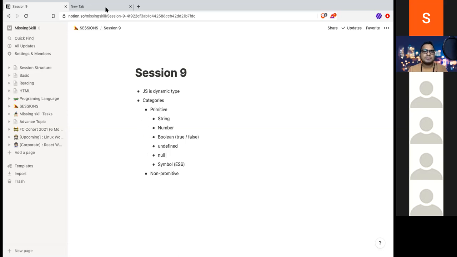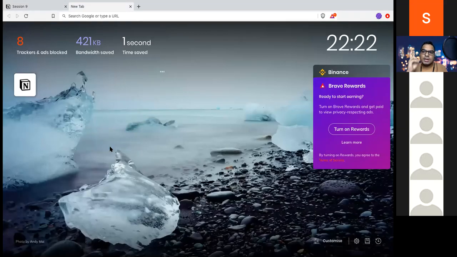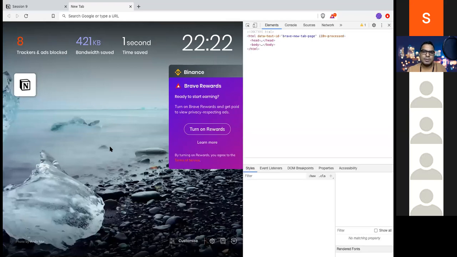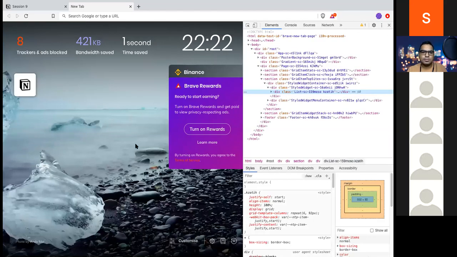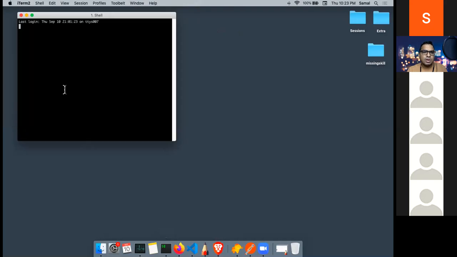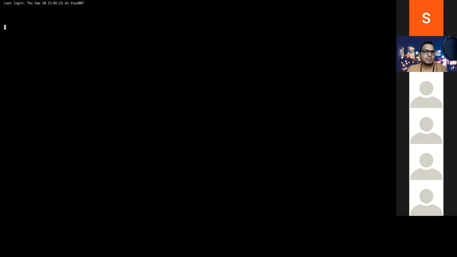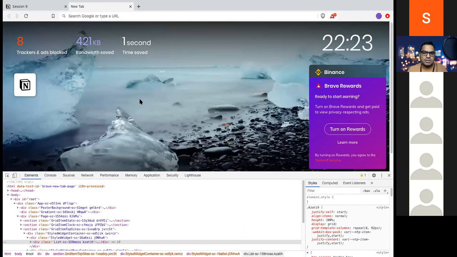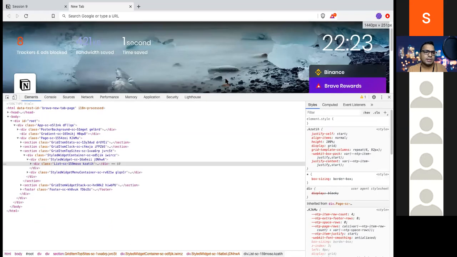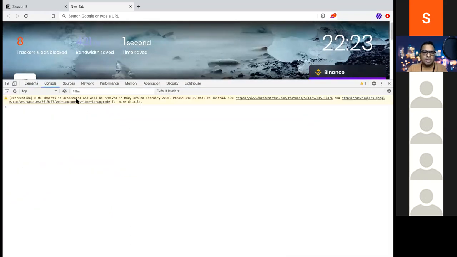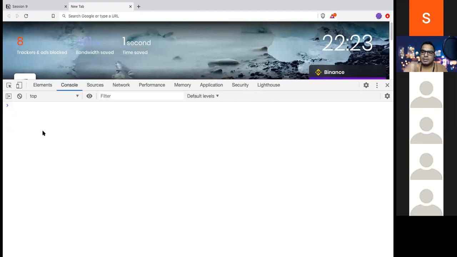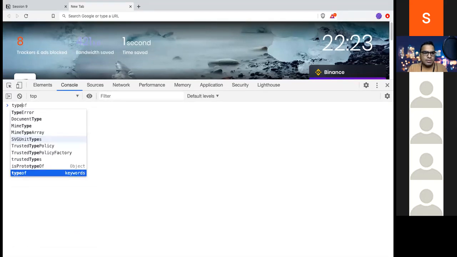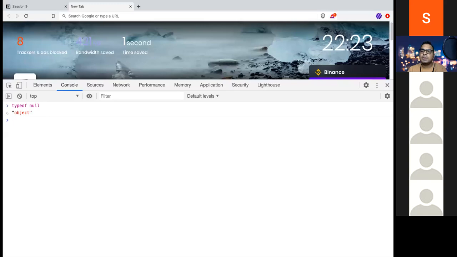if I just open this, there are two ways you can practice JavaScript. Either you install Node and practice here, or my favorite one, the browser, because it gives you an out-of-the-box JavaScript console. You just open a console. I'll just increase the font size. So there is a built-in operator, and if I do typeof null, it will give me the value object.